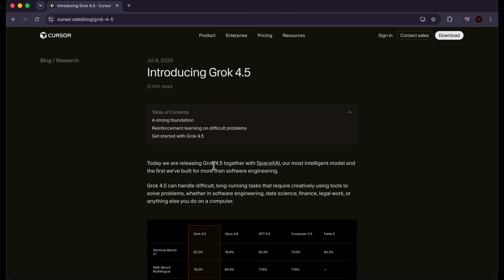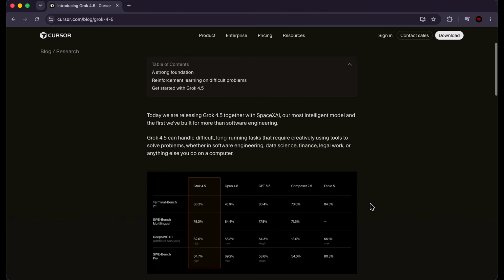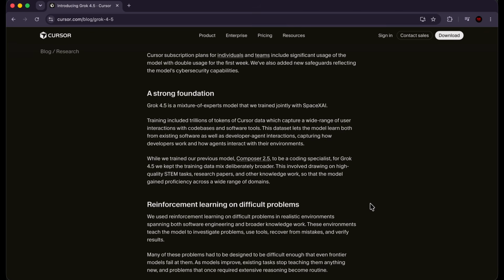So Cursor released Grok 4.5 a few days ago together with SpaceXAI. And Grok 4.5 is their most intelligent model and the first one that they've built for more than software engineering. So what do they mean here? Well, they mean other tasks like data science, finance, legal work, or anything else you can do on a computer. So Grok 4.5 can handle difficult, long-running tasks that require creatively using tools to solve problems. Sounds great. So our current usage that we've had for Grok 4.5 up until now proves that point. You guys have seen that it's pretty quick, it's pretty efficient, and it can handle big tasks as well. So let's see what else they're saying here.